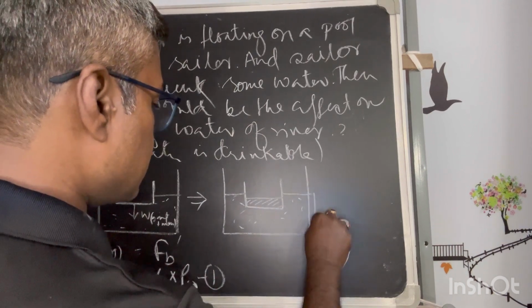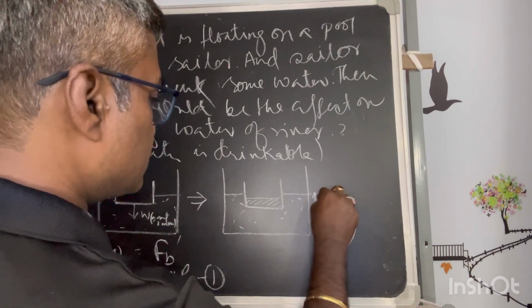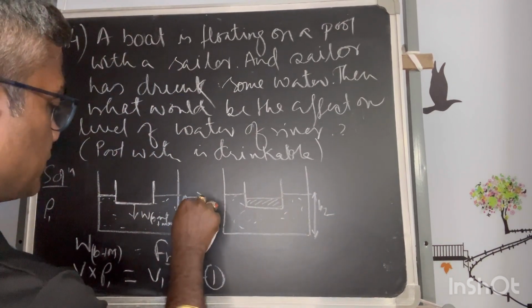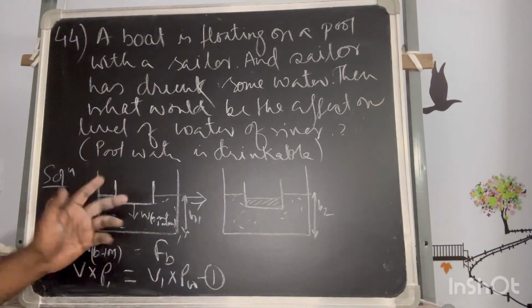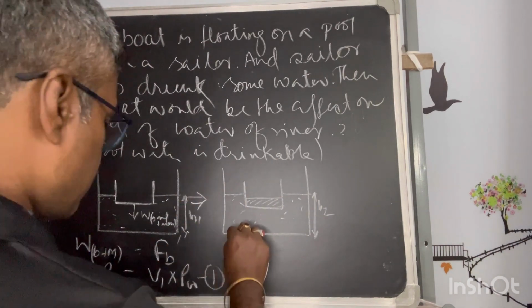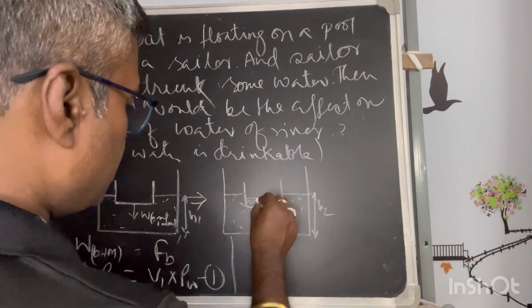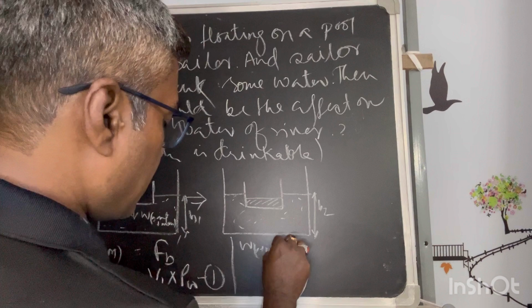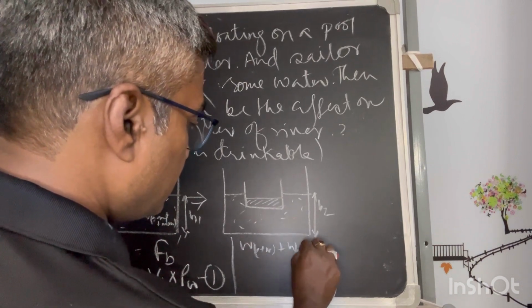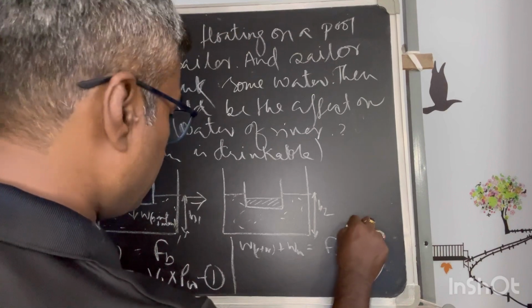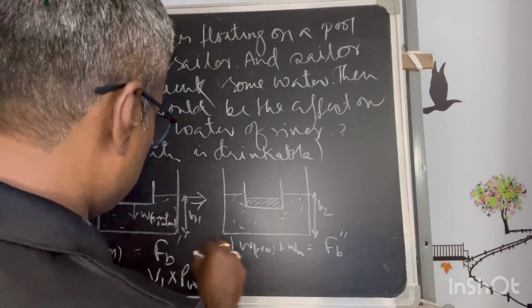So whether this has gone high, this could be H2, and this one can be H1. Whether H1 is more than H2 or H2 is more than H1, that has to be determined. In the second case, the weight of the bowl plus man, along with the weight of the water taken in, is equal to FB double dash.